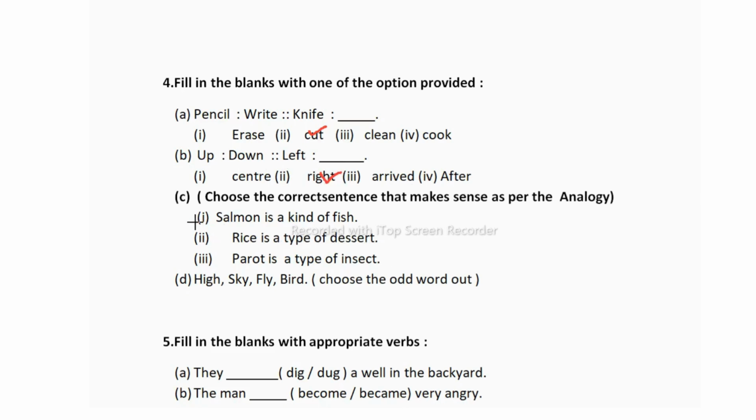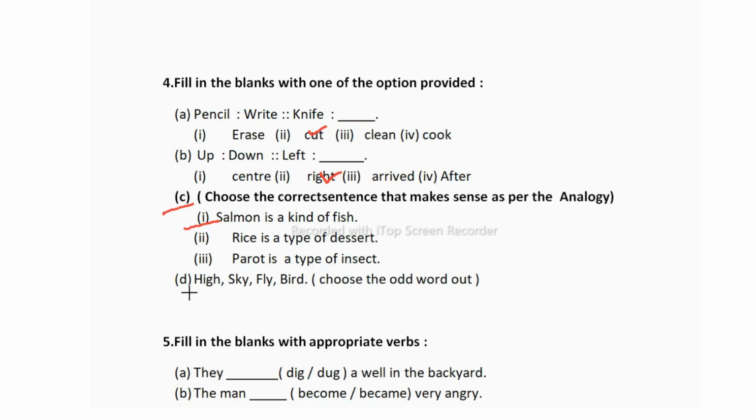Now let us see the C question. Choose the correct sentence that makes sense as per the analogy. You have to choose the correct sentence here. Out of these three, salmon is a kind of fish, rice is a type of dessert, parrot is a type of insect. So here you can go with salmon is a kind of fish because rice is not a type of dessert and parrot is a bird, not an insect. So the correct answer is the first, salmon is a kind of fish.